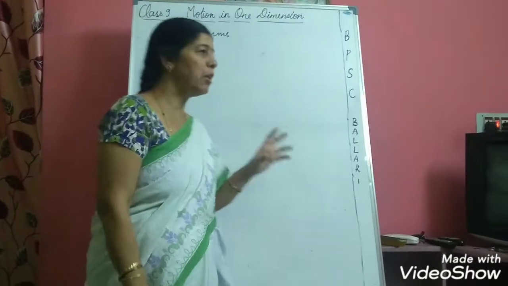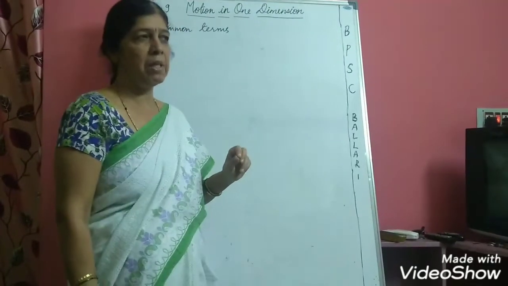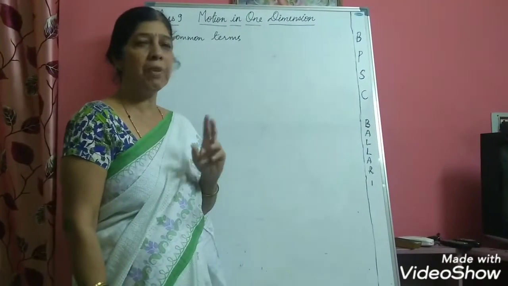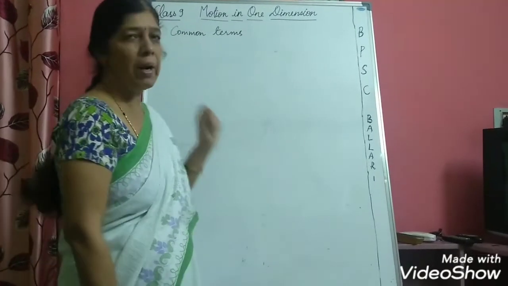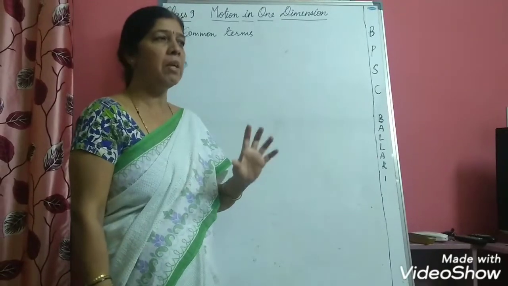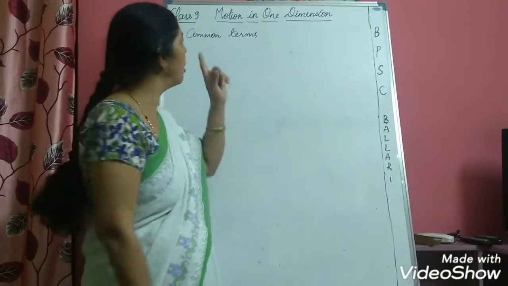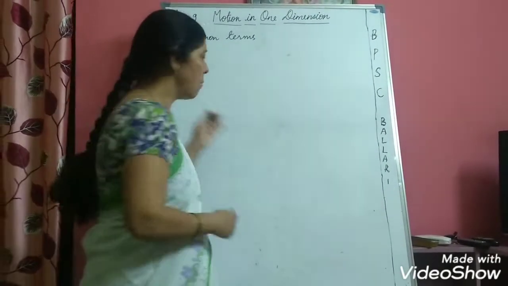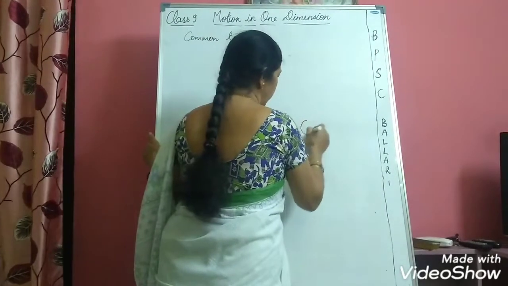Now, before we actually study motion in one dimension, we should remember that we have two types: motion in one dimension and motion in a plane. In this chapter, we are confining our study to only motion in one dimension. Suppose a ball is rolling on the ground.